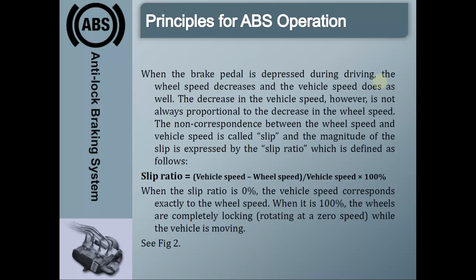When the slip ratio is 0%, the vehicle speed corresponds to the wheel speed, and when it is 100%, the wheels are in a locked state while the vehicle is moving. When the wheel is locked and the vehicle moves, it will cause skidding.